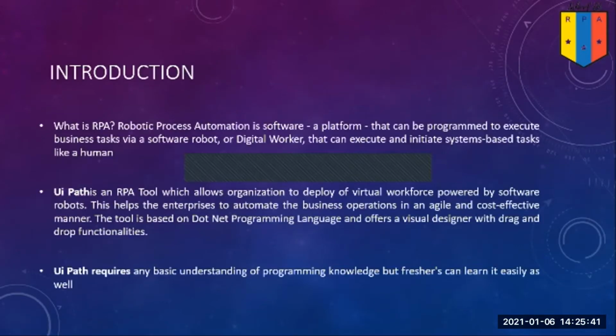Robotic process automation is a software platform that can be programmed to execute business tasks via software robots or digital workers that can execute and initiate system-based tasks like a human being. UiPath is an RPA tool which allows organizations to deploy a virtual workforce powered by software robots. This helps the enterprise to automate business operations in an agile and cost-effective manner. The tool is based on .NET programming language and offers a Visual Designer with drag and drop functionalities. UiPath requires a basic understanding of programming, but freshers can also easily learn it.